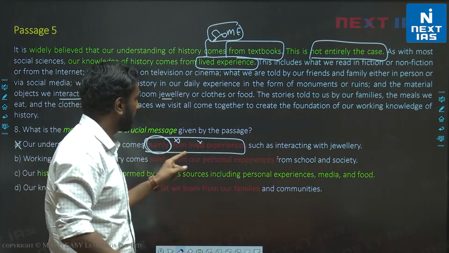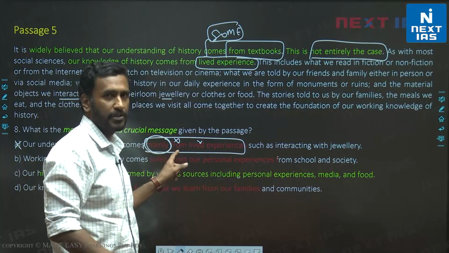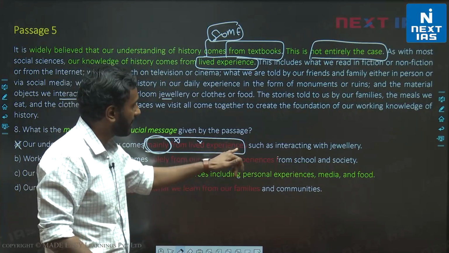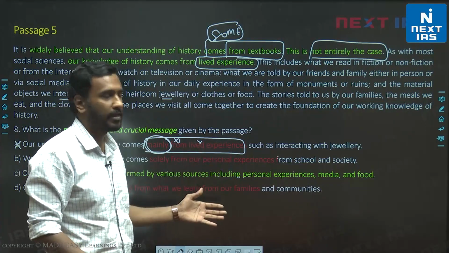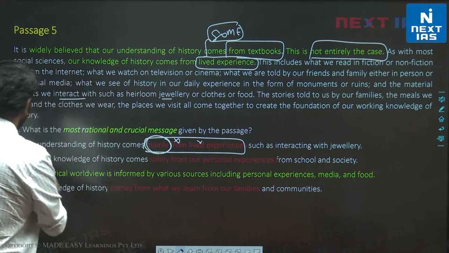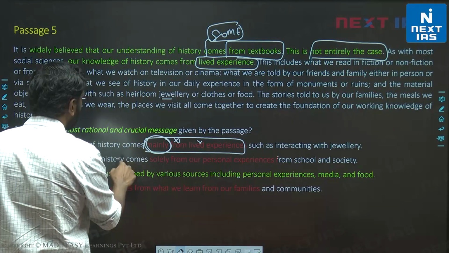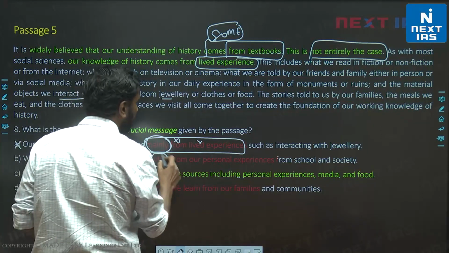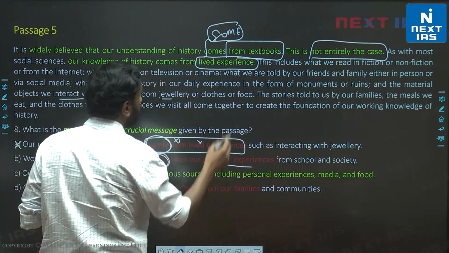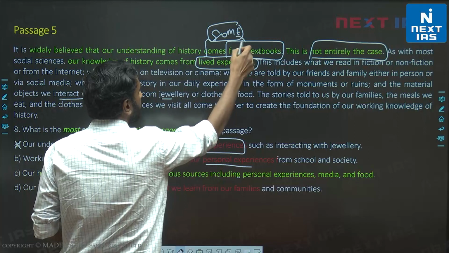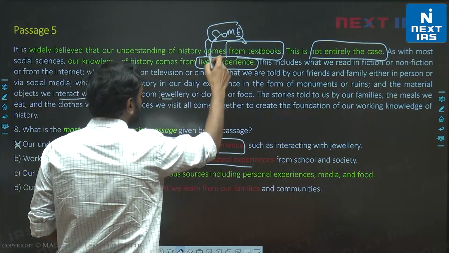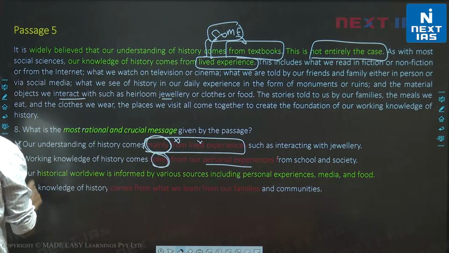Also remember, like I mentioned in the previous test, if we mark options, our accuracy would be higher. If we mark exact words which make an option correct or incorrect, our accuracy will be higher. Let's look at B. Working knowledge of history comes only from our personal experiences. Same thing here, some comes from textbooks and some comes from lived experience. So I can't say only from personal experience. B is invalid.